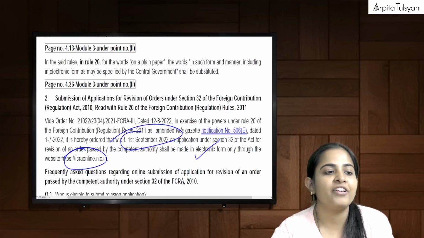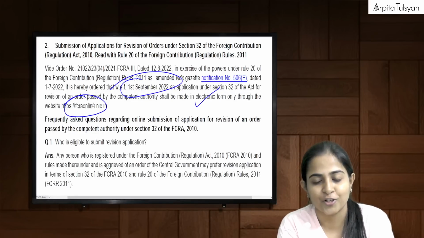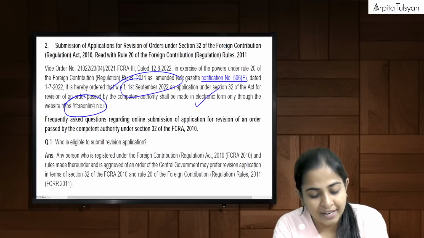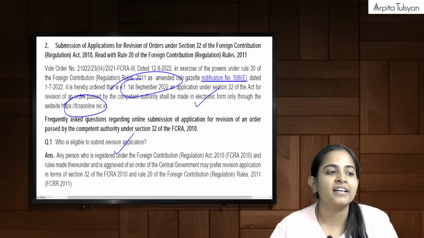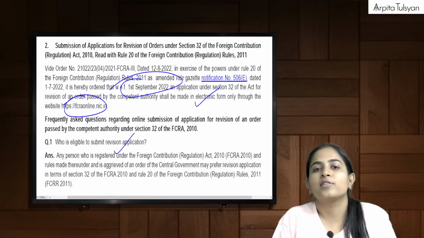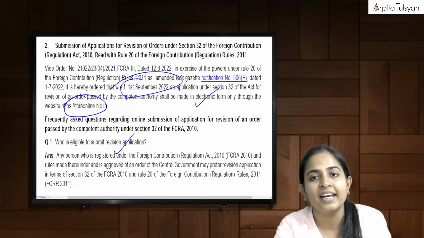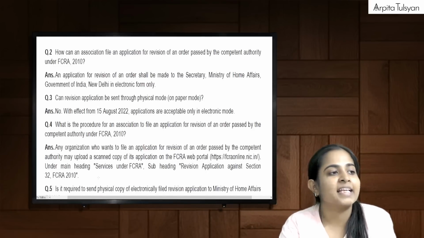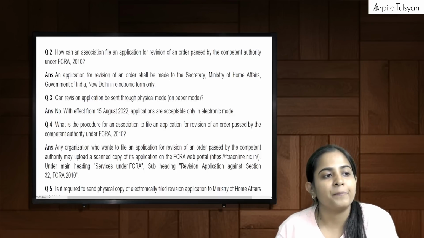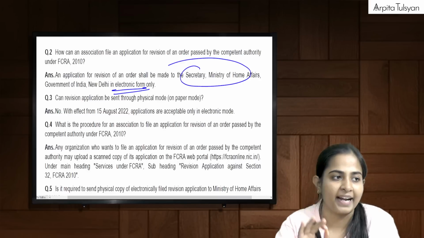And for that they have issued a few FAQs. Obviously that is not important, but yes, you can read it once so that the entire section can be understood. So first thing that they are asking is, who is eligible to submit the revision application? Any person who is aggrieved by an order of the central government and who wants to go for revision can submit that revision application online, right? Next, they are asking, how can an association file an application for revision under FCRA? That will be addressed to the secretary of MHA in electronic form only.